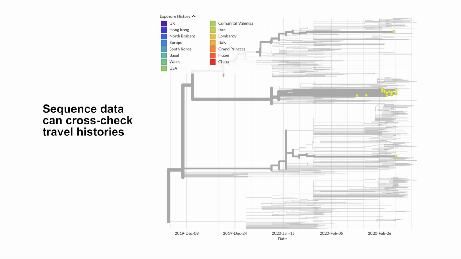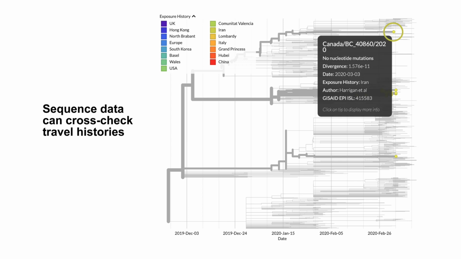Here, we can see that nearly all the cases reporting recent travel to Iran cluster together in the middle of the tree. Towards the top of the tree, we also see a Canadian case with travel history to Iran. However, this sequence doesn't group anywhere near the rest of the cases with Iranian travel history. It's certainly possible that this person was infected by a second ongoing transmission chain in Iran, but until we get more data, we can't confirm that this infection was travel-acquired.